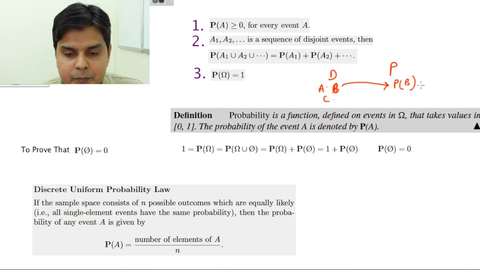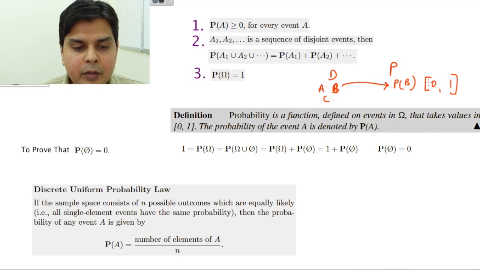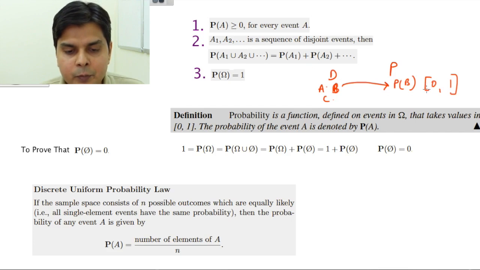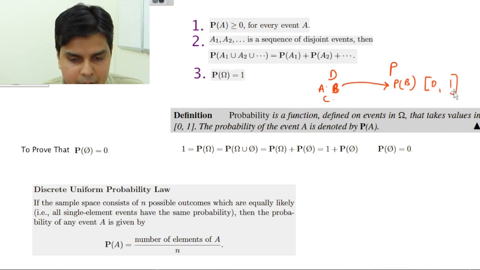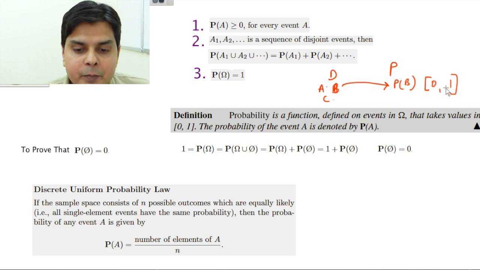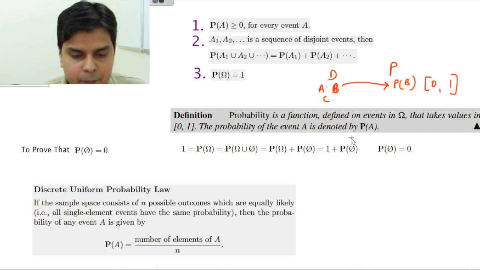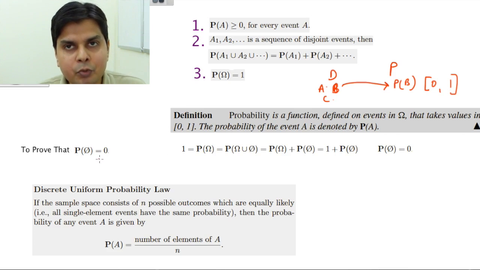Why 0 to 1? Because the axiom says that P(A) has to be greater than or equal to 0, and in the last slide I proved that the probability of any event has to be less than or equal to 1. So this is the range, 0 to 1. This is the range of the probability function. The probability of the event is denoted by P(A). Okay. Now let's prove that P(phi) is equal to 0. Very simple thing, but I will just prove it using rigorous mathematical steps.